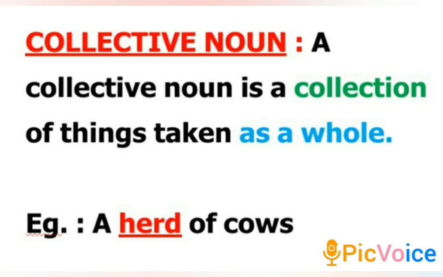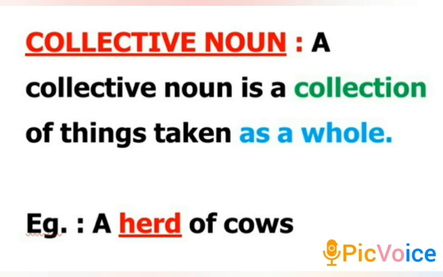Look at the example. A herd of cows. The spelling is H-E-R-D, not H-E-A-R-D. H-E-A-R-D refers to listening. H-E-R-D means a group of cows. A herd of cows or a herd of cattle.